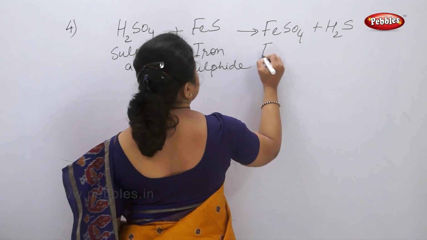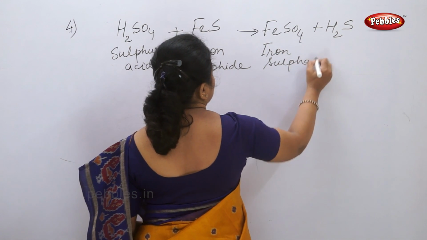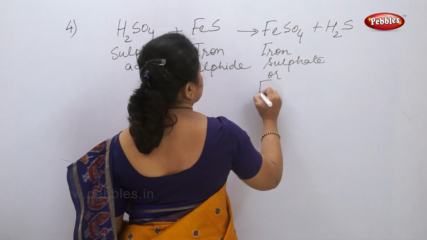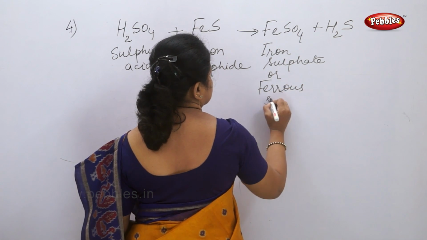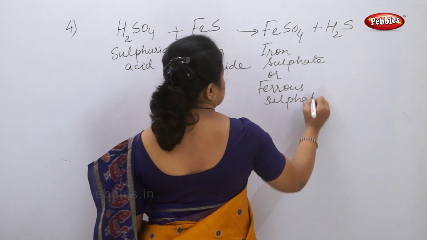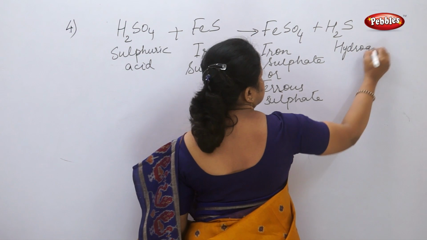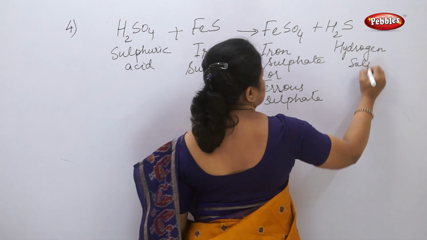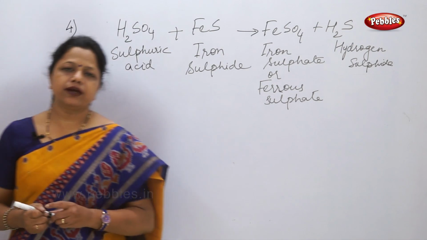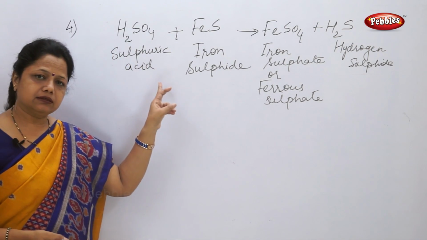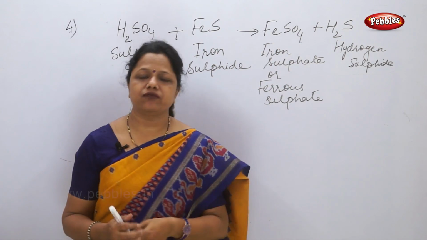Now this is iron sulfate or ferrous sulfate, and this is hydrogen sulfide. Iron sulfide is reacted with sulfuric acid to form ferrous sulfate or iron sulfate and hydrogen sulfide.